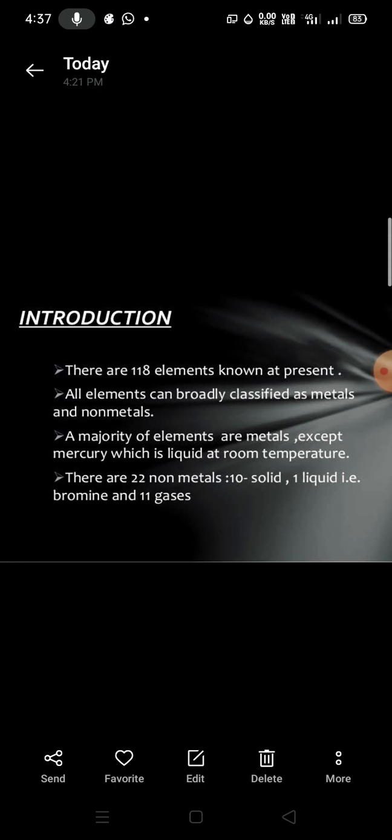There are 118 elements known at present, and it is very difficult to study and describe the properties of all the elements individually. That's why elements showing similar properties or characteristics are grouped together for easier study of their properties. Such grouping of elements is known as classification of elements.